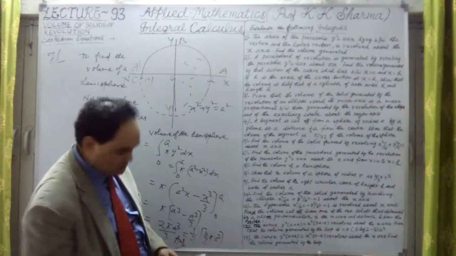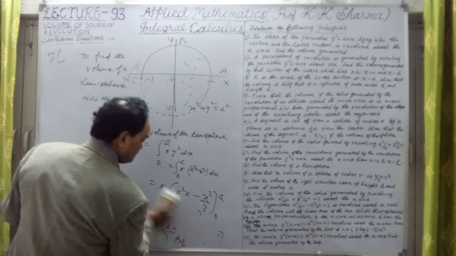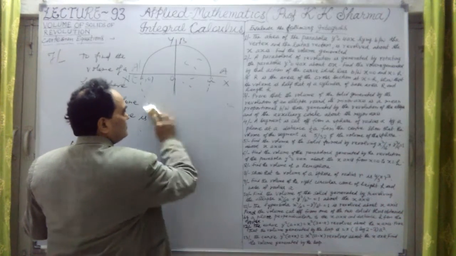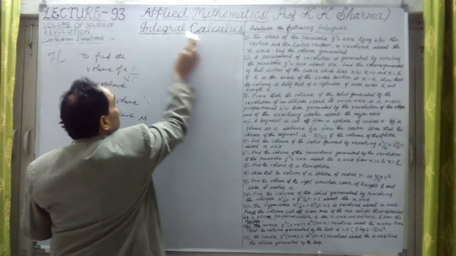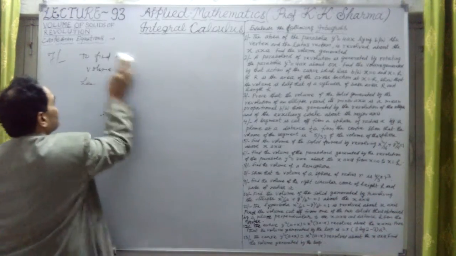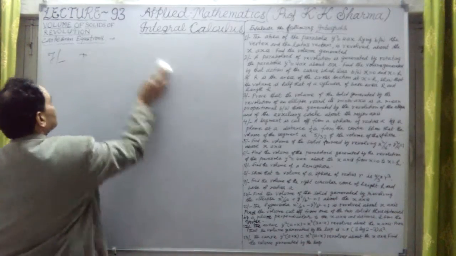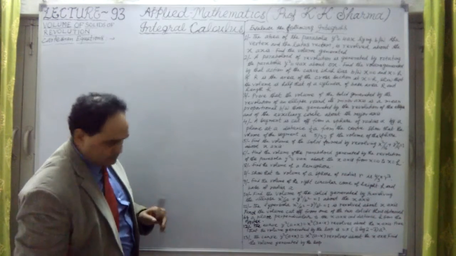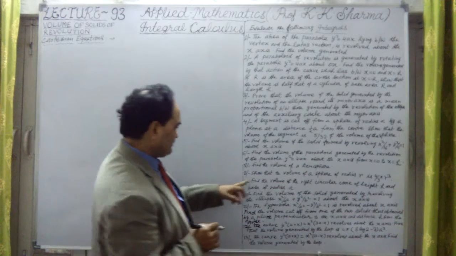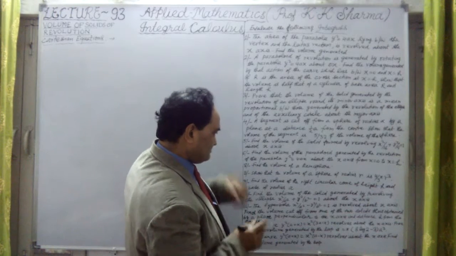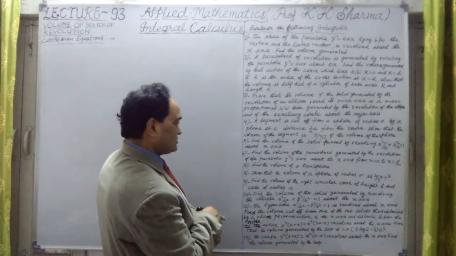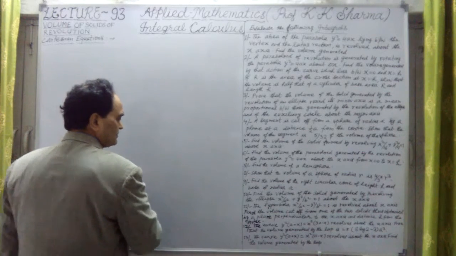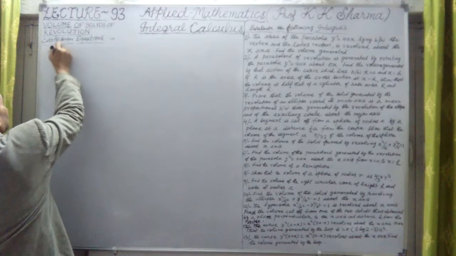Okay. Now question number 7 we have completed. Now let me talk about question number 8 here. Question number 8 says, show that the volume of a sphere of radius r is this. Simple. We have to find out the volume of a sphere.